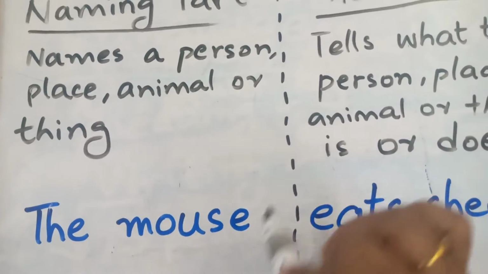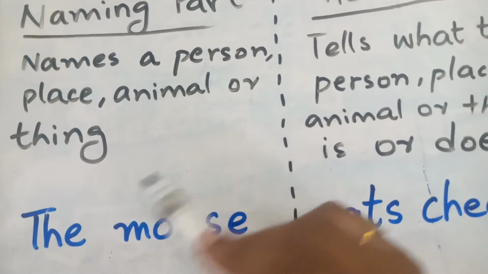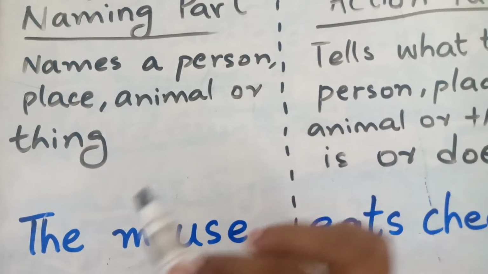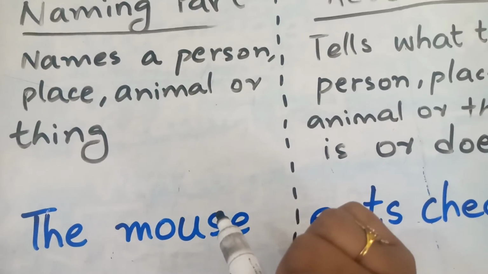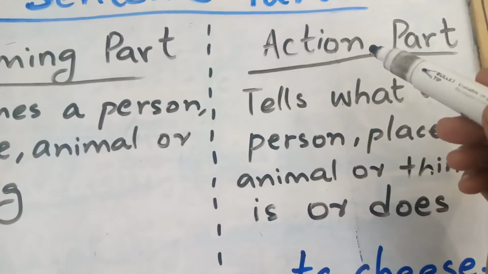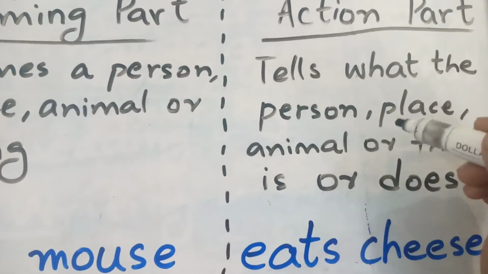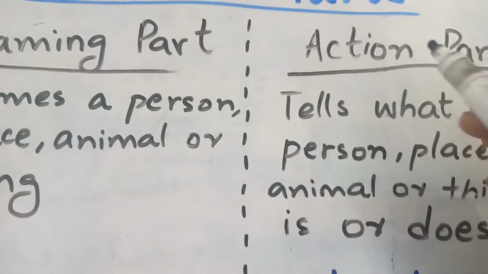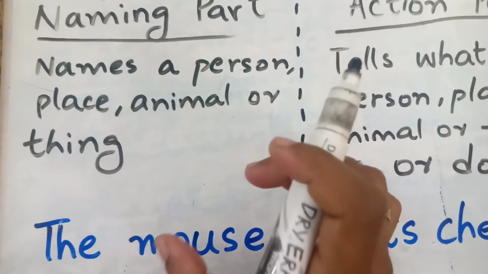For example, here in this sentence we have the name of an animal. Mouse is an animal, so this is the name of an animal. So the first part, the beginning part, the starting part is called the naming part, right? We are giving a name in the first part of this sentence, and the next part is called the action part, right? It tells us what the person, place, animal, or thing is or does. This action part actually gives us some information about that naming part.